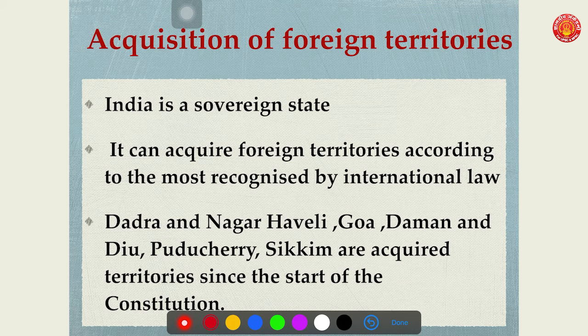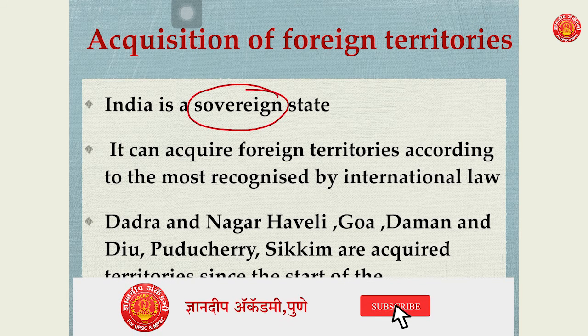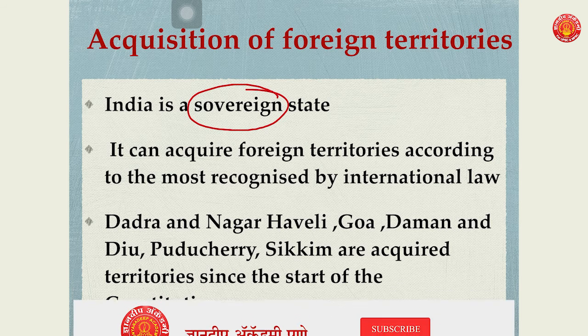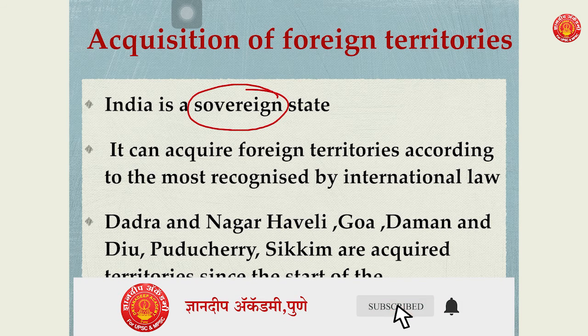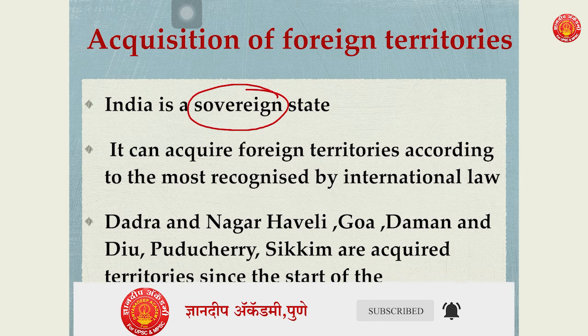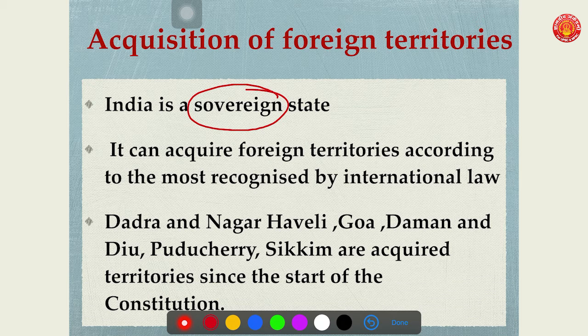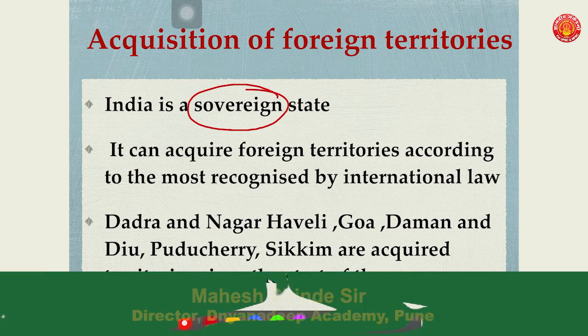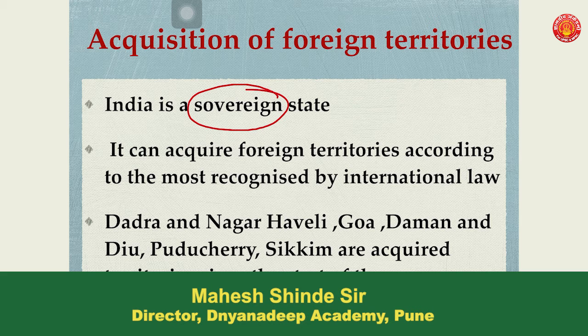Now we can acquire foreign territory, but how? What is the method and why can we acquire foreign territory? So remember, first thing, India is a sovereign state. Very, very important line. We have studied the meaning of sovereignty. A country which does not have any kind of internal or external interference is called a sovereign state. So India is a sovereign state.